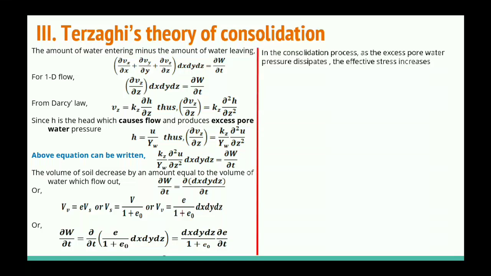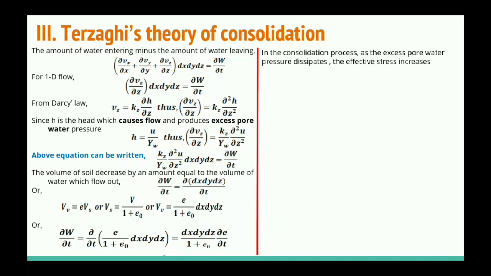In the consolidation process, the excess pore water pressure dissipates and the effective stress increases, obviously, because the total stress we have applied, in this case delta sigma, will be constant and is equal to the effective stress plus pore water pressure.